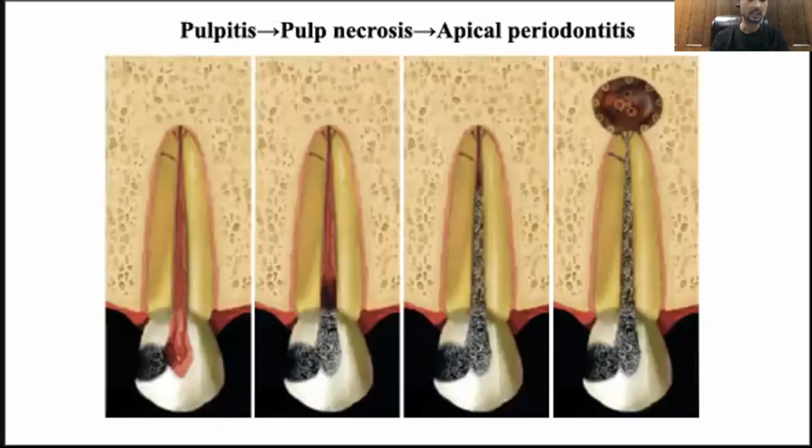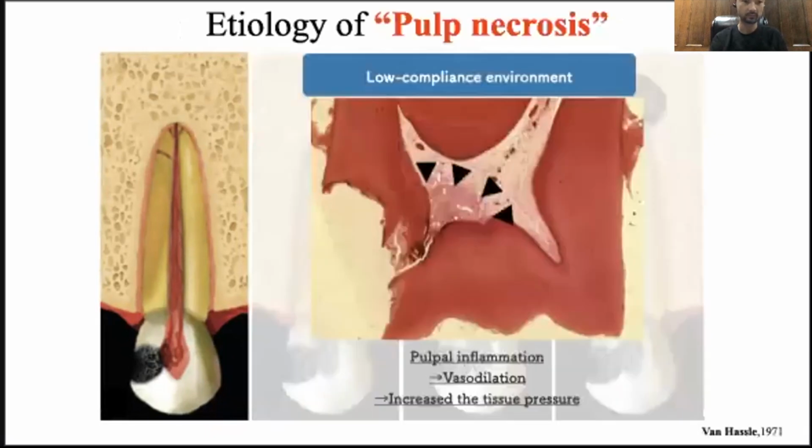A periapical lesion ensues after pulpal inflammation and necrosis. Let's talk about the process one by one. Microorganisms in caries produce toxins that penetrate into the pulp through the tubules. Studies have shown that even small lesions in enamel are capable of attracting inflammatory cells in the pulp. When bacteria or the byproducts of bacteria reach the pulp, it undergoes an inflammatory response.